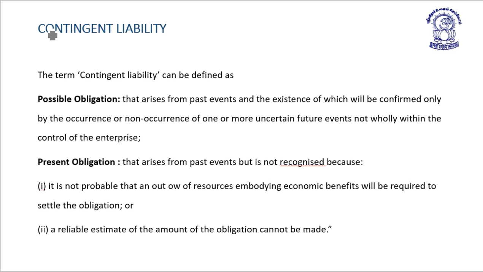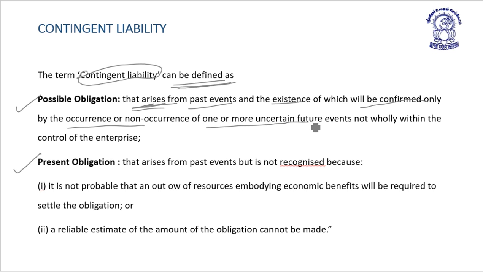Now, what is contingent liability? It can be defined as a possible obligation that arises from past events, and the existence of which will be confirmed only by the occurrence or non-occurrence of one or more uncertain future events which are not wholly within the control of the enterprise.